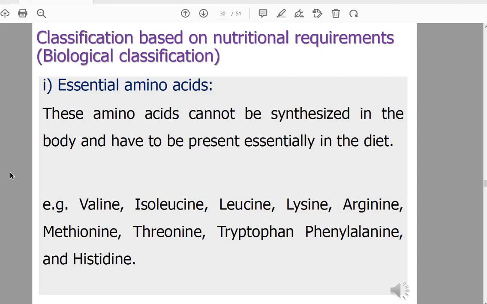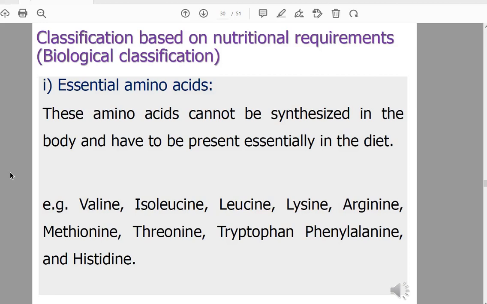It includes valine, isoleucine, leucine, lysine, arginine, methionine, threonine, tryptophan, phenylalanine, and histidine. There is a mnemonic sentence to remember essential amino acids. It's Private Tim Hall. Private Tim Hall.